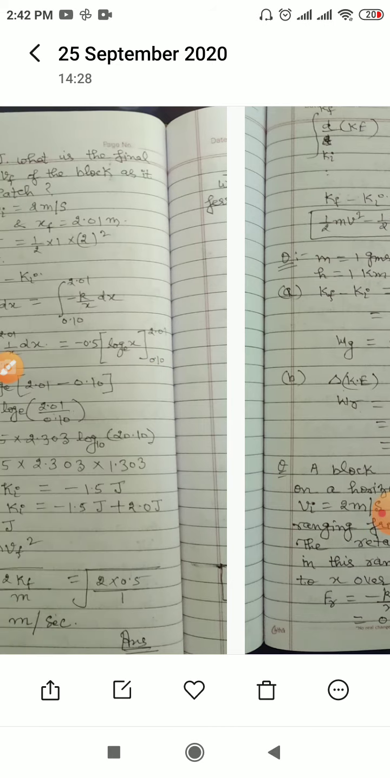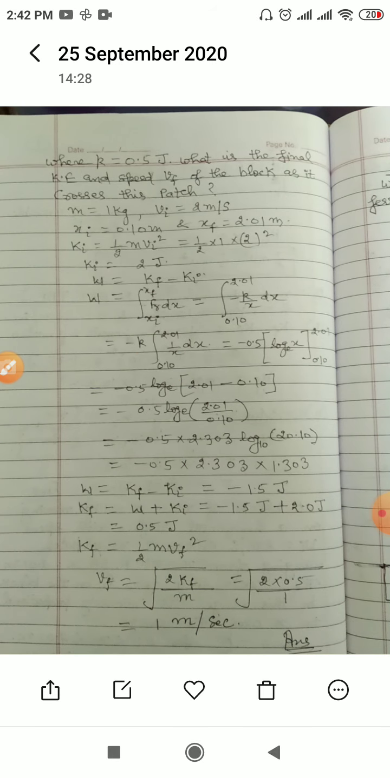Children, don't get confused by this question. Only these are the limits which are being given to you. The question itself is a confusing one, so I am just explaining it to you, where small k is equal to 0.5 joules. What is the final kinetic energy and speed vf of the block as it crosses this patch?